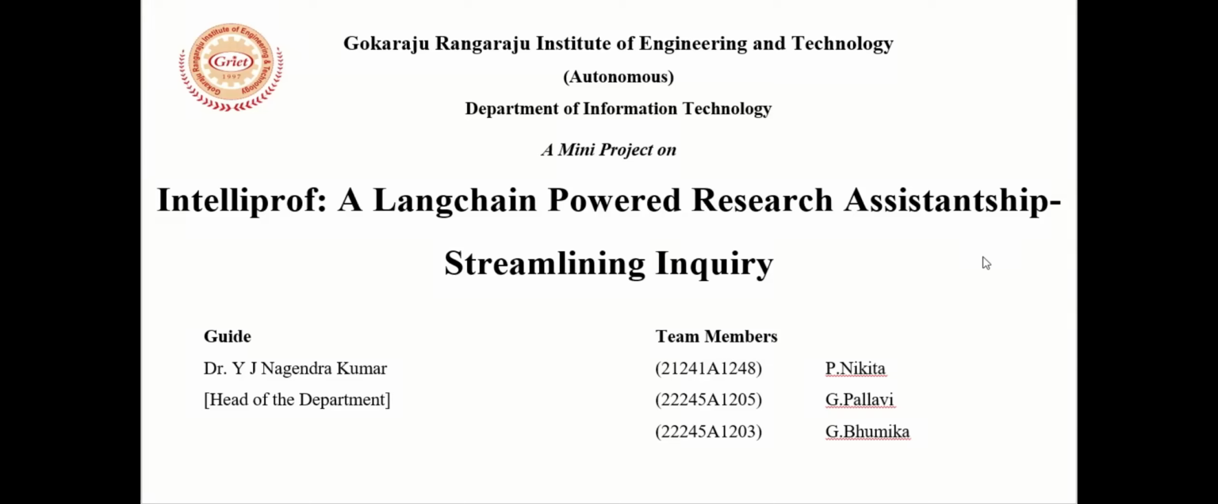Everyone, we are Team 4 from ITA of Gokaraju Rangaraju Institute of Engineering and Technology. Our guide is Dr. YJ Nagendra Kumar, our head of the department. I am here to present our mini project on IntelliProf, a LangChain powered research assistantship streamlining inquiry.